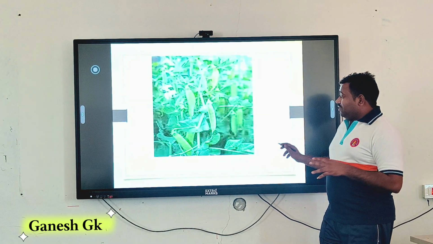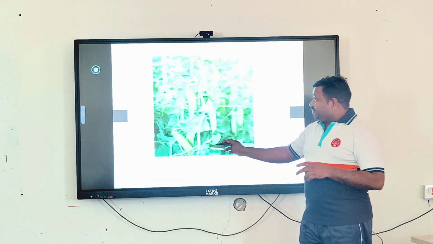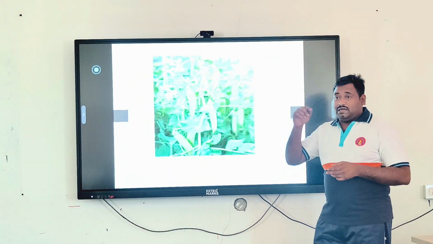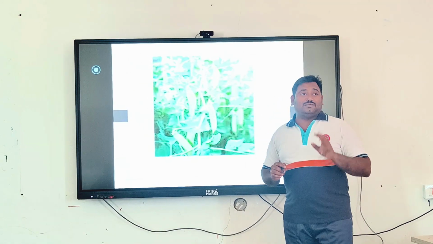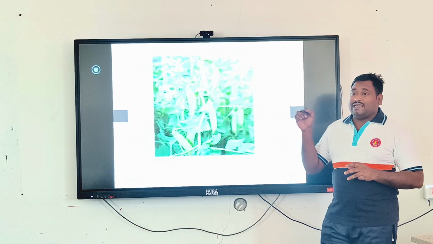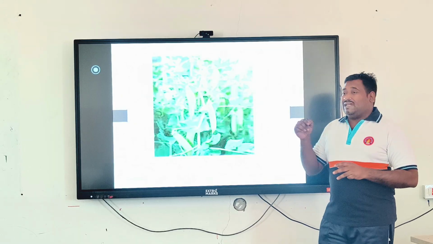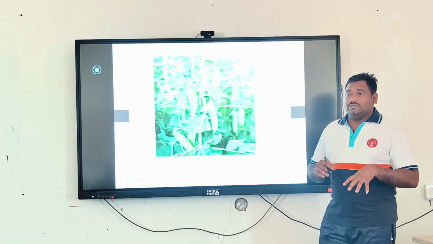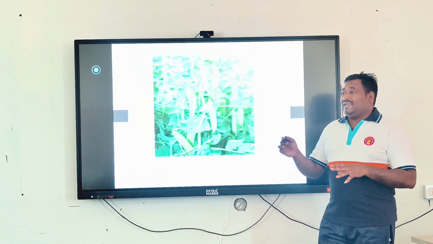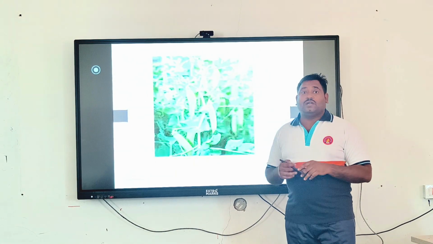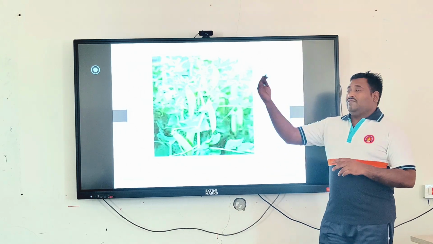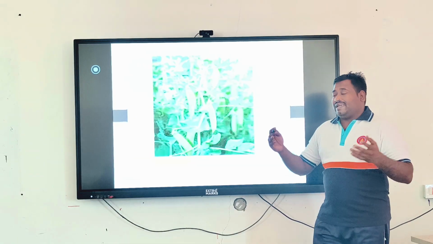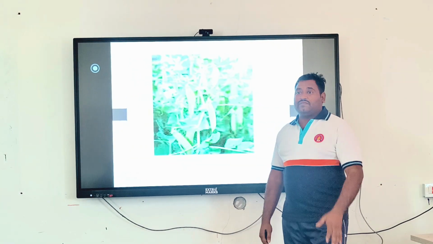Let's understand how he conducted the experiment. As you know, the pea plant is one of the annual plants. How do you know about annual plants? There are three main types of plants: annuals, biennials, and perennials. Annual means those that complete their life span within one season, like three to four months. Biennial means within two seasons, like sugar cane, which extends around 6 months. Perennials are like big trees, which can live around 30, 40 or 50 years.